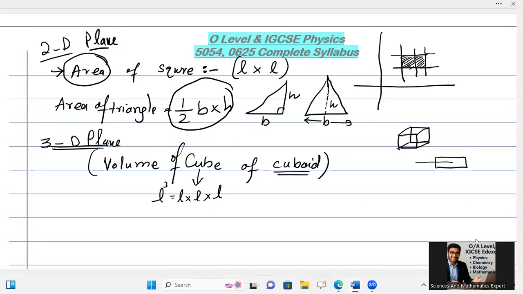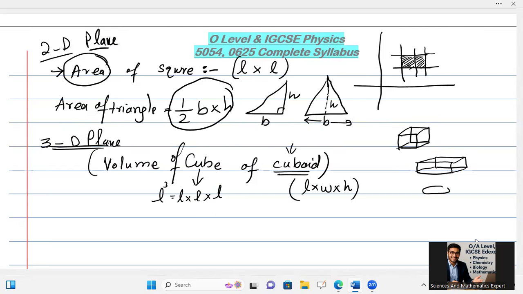Another rectangle is being drawn in this format, in which length, width, and height are different. Then we can say length multiplied by width multiplied by height gives the volume of the cuboid. And another regular shape which we have to take is the cylinder, volume of cylinder.